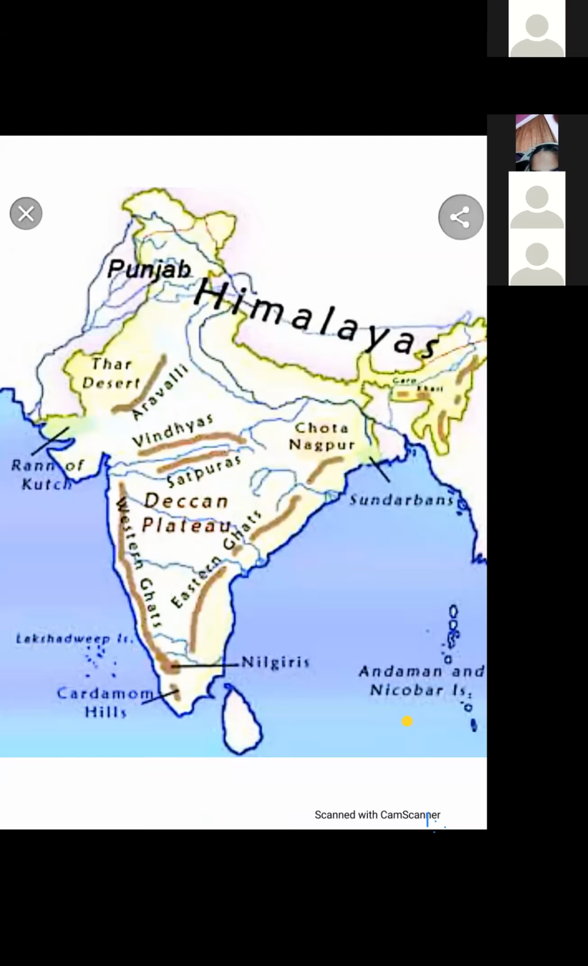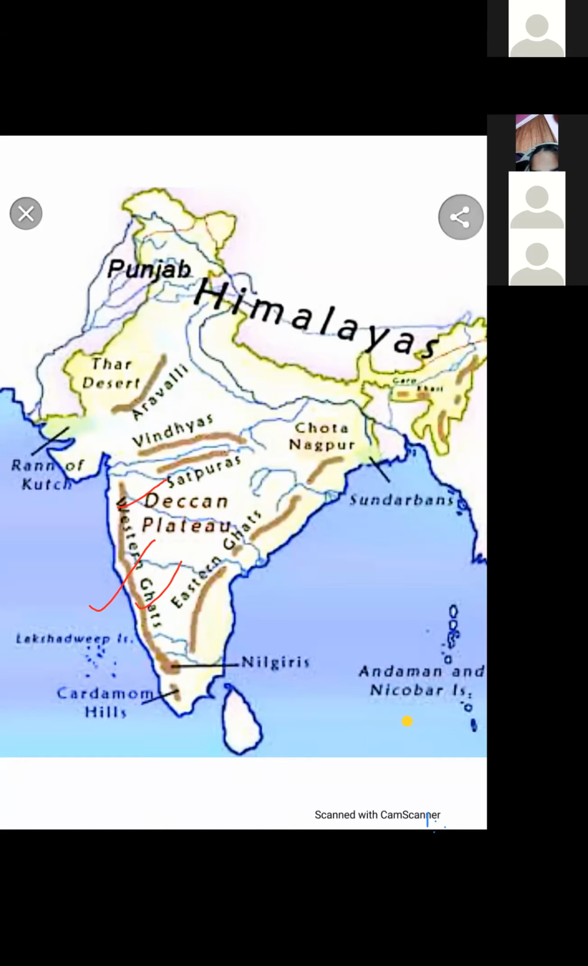The Deccan Plateau is surrounded by hill ranges on all sides. Okay, towards the west are the Western Ghats. You can see towards the west of Deccan Plateau, Western Ghats, and these ghats are known as Sahyadri in Maharashtra. This is the part of Maharashtra. Then Karnataka. These ghats are known as Sahyadri in Maharashtra and Karnataka. And the Jog Falls is the highest waterfall in India.